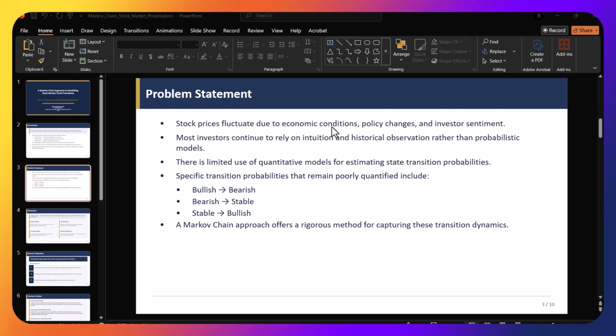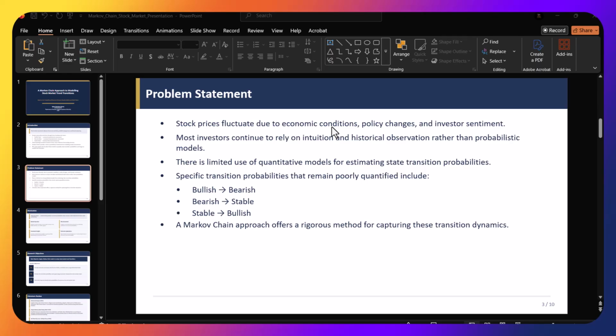And we know how these big companies work. For example, Google stocks, Apple stocks, and Microsoft stocks are very, very big companies, and people tend to invest in their stocks a lot, and therefore the volatility of these stocks actually increases, making it hard to predict. So, specific traditional probabilities that remain poorly quantified include the state changes basically. So from bullish to bearish, from bearish to stable state, and from stable to bullish state.